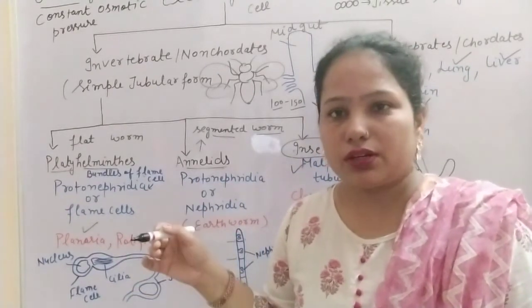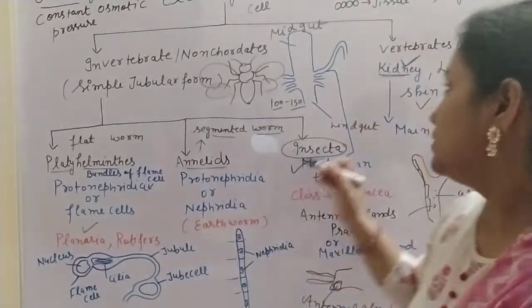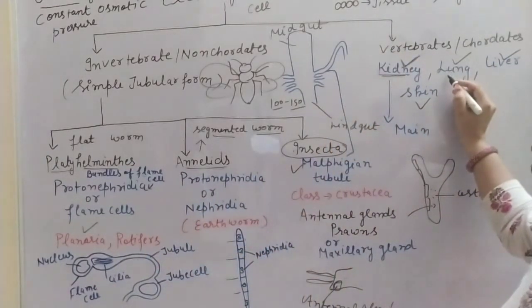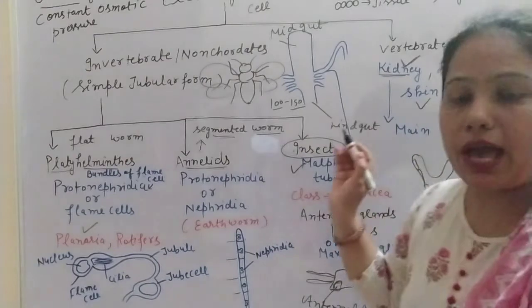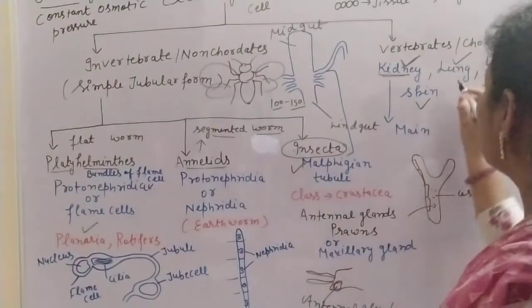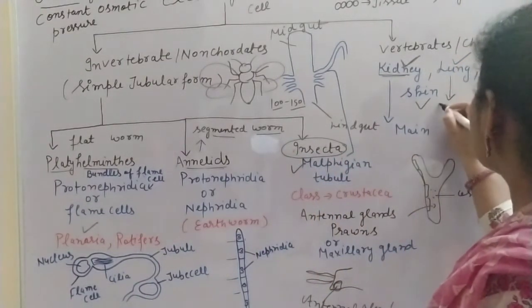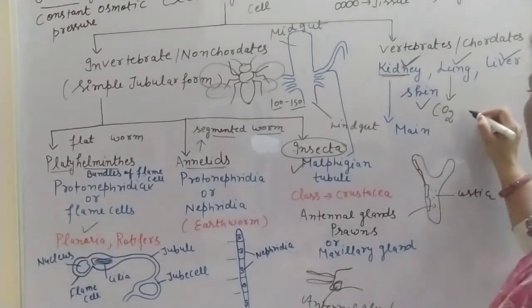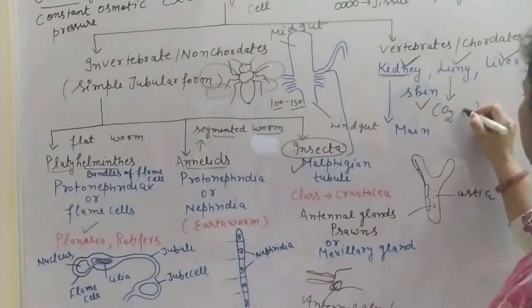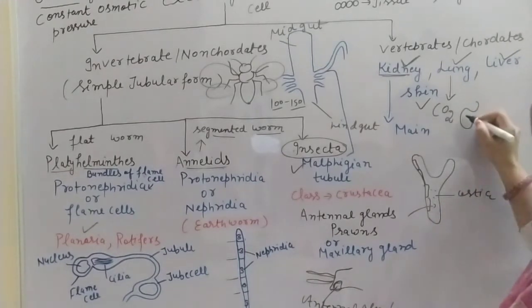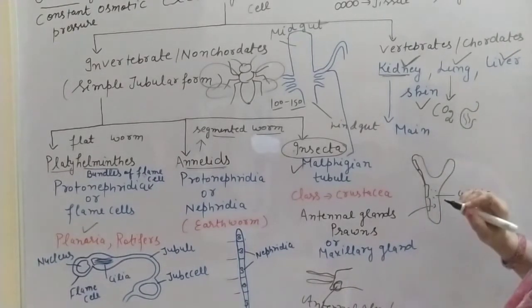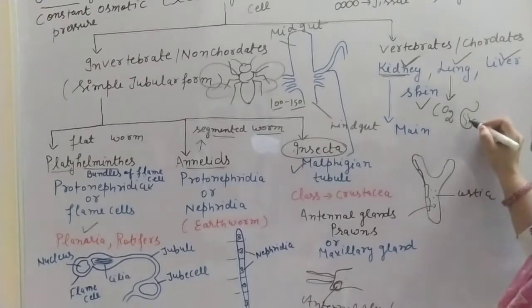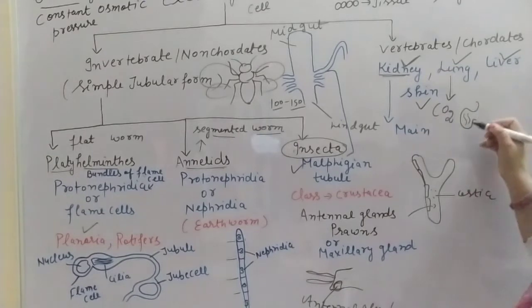So what are the different components of excretory system? The lung. Lung also helps. How does lung help in excretion? Because lung removes the carbon dioxide present in the blood. Lungs have the alveoli, balloon-like structures, and in the alveoli there is blood supply, and from the surface of the alveoli there is exchange of gases.